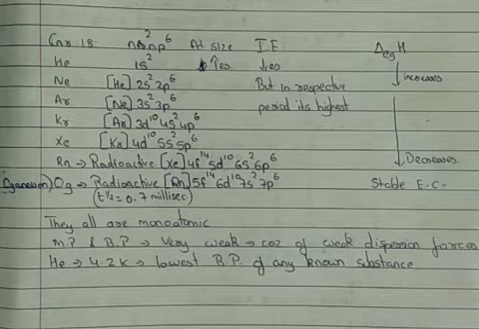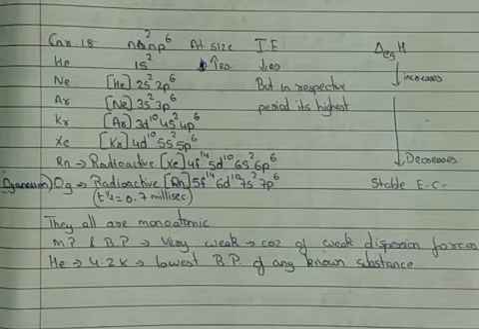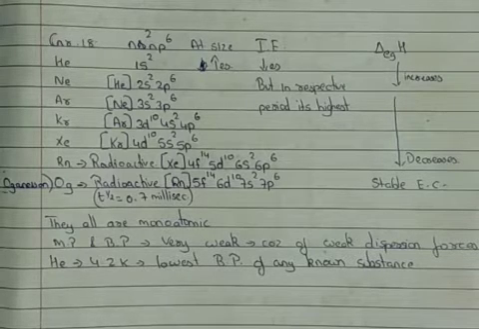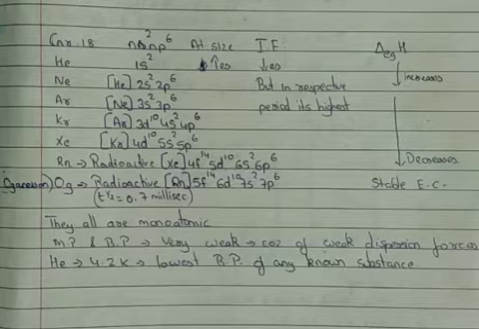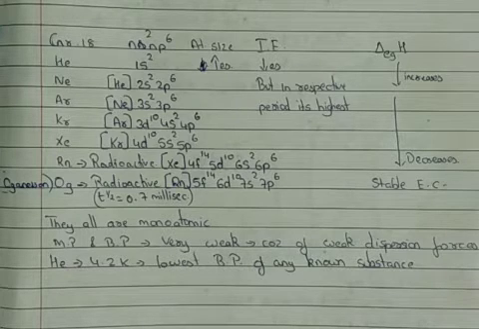What is electron gain enthalpy? It is the amount of energy released when an electron is added to a neutral gaseous atom. Generally, electron gain enthalpy is an exothermic process as energy is released.